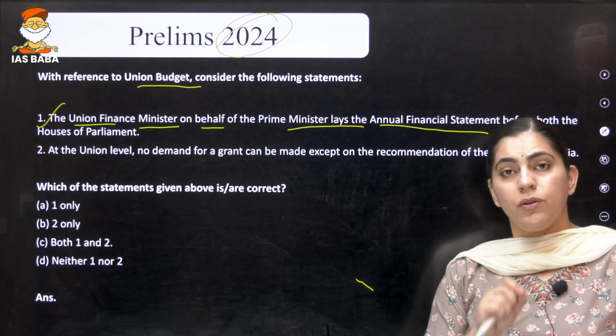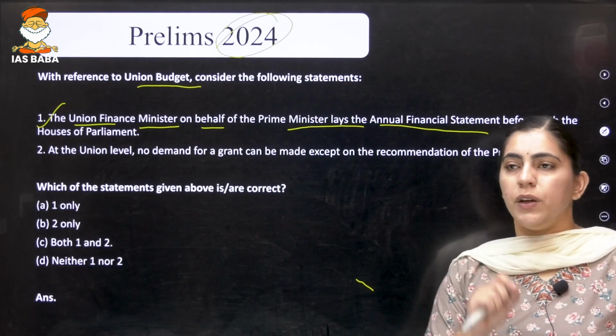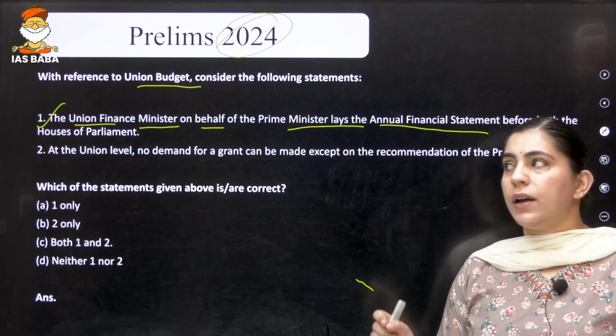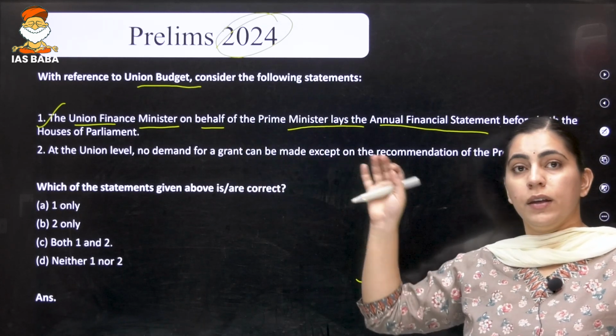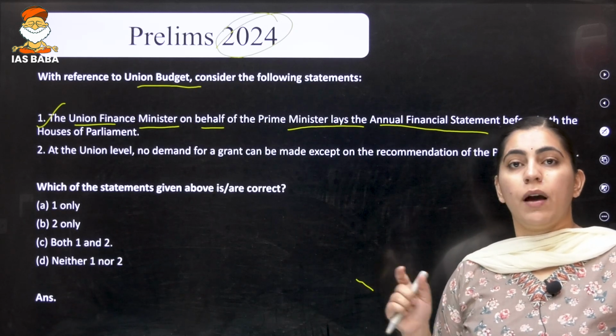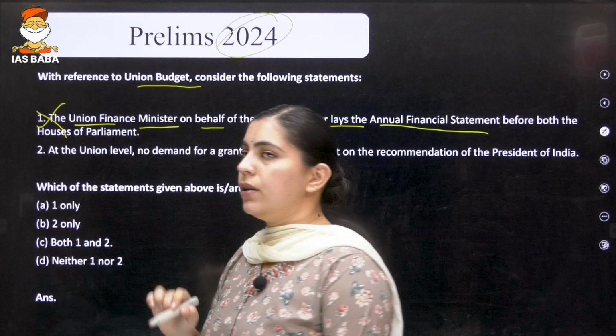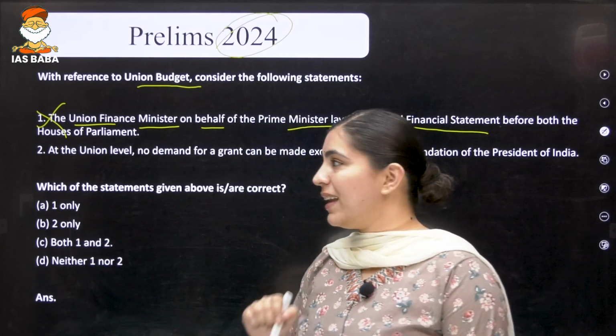The word budget is nowhere written in the Constitution; rather, we are using the words annual financial statement. So the Union Finance Minister is not presenting the budget in the House on behalf of the Prime Minister, but rather on behalf of the President. So this particular statement is incorrect.